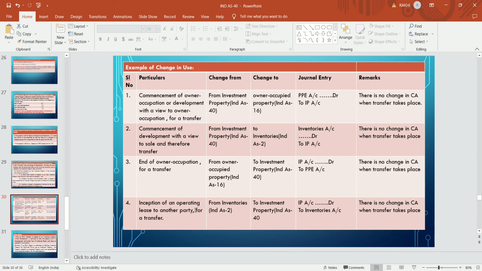At the date of transaction, the carrying value will be the same. Inception of an operating lease to another party is also a transfer. If there is inventory and that inventory is converted into an investment property, then investment property account debit, inventory credit, and the value will not change. The carrying value will be the same at the date of transaction.